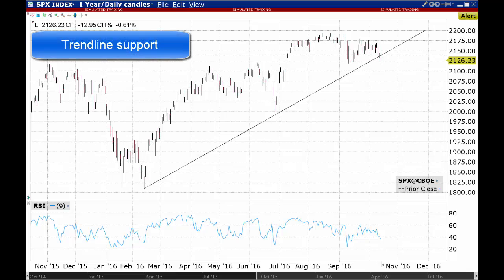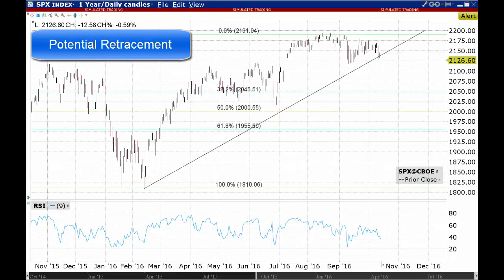First, looking at the health of the trend by joining the lows of February and June shows a break of the trend line. Second, adding Fibonacci trend lines to gauge potential retracements for stocks shows 2046 and 2000 as 38.2 and 50% targets in the event of a major pullback for equity prices.